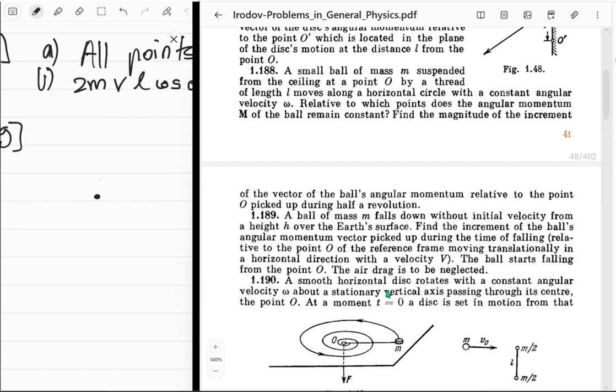Okay, so O is this point, right? As seen by the O point, it's moving translationally as well. So as seen by O, the ball has some initial velocity in this direction, and then it does this parabolic motion. It falls over here. What you want is just the increment of the ball's angular momentum vector picked up during the time of falling. Over here, the angular momentum must have been 0 because the r vector is just 0, right? And then you just got this guy, that's the final condition.